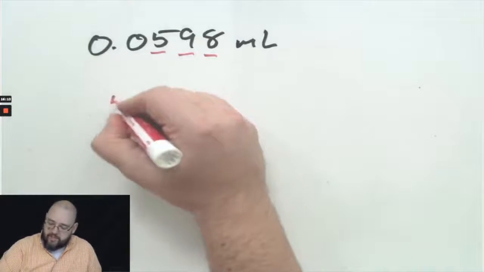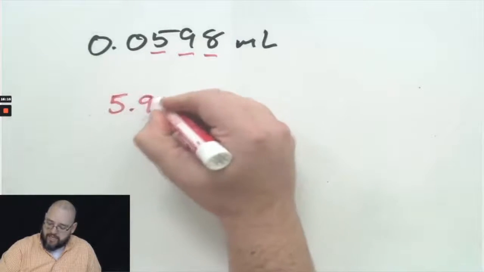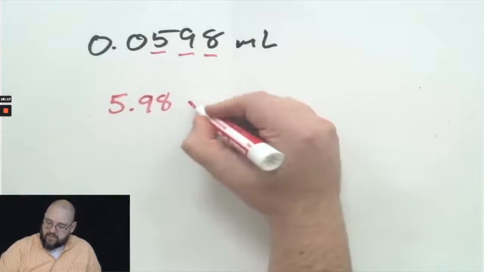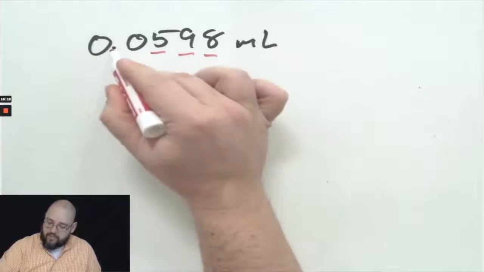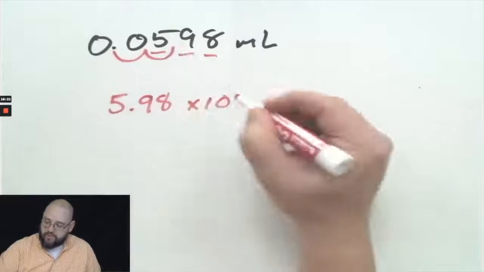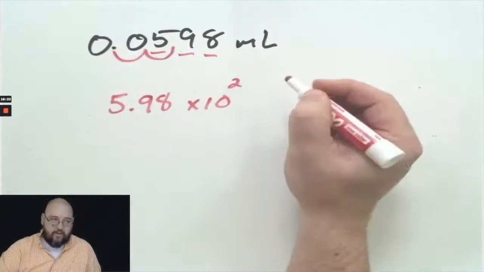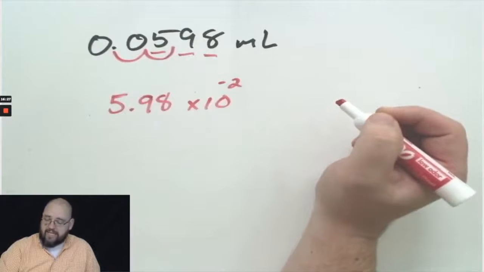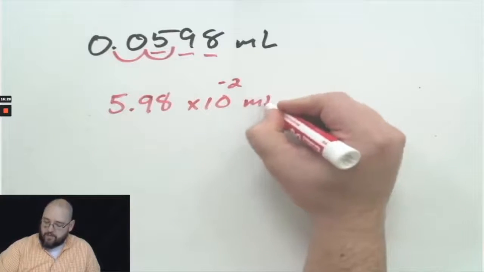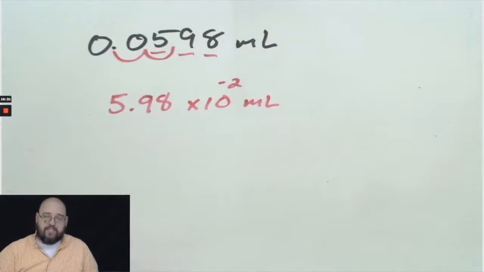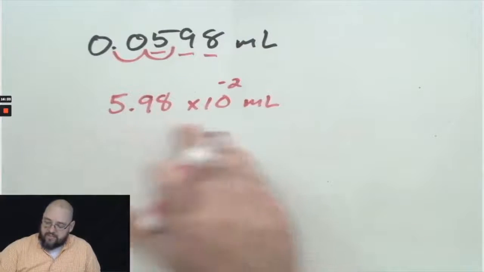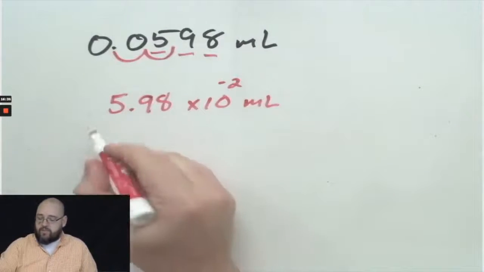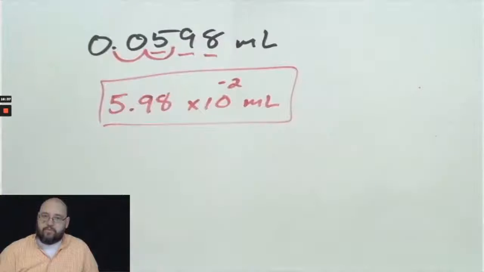So that gives me 5.98 times 10, and I moved the decimal 2 places to get it there, and it was less than 1, so it's a -2. So 5.98 times 10 to the -2 milliliters. This is my scientific notation for that one.